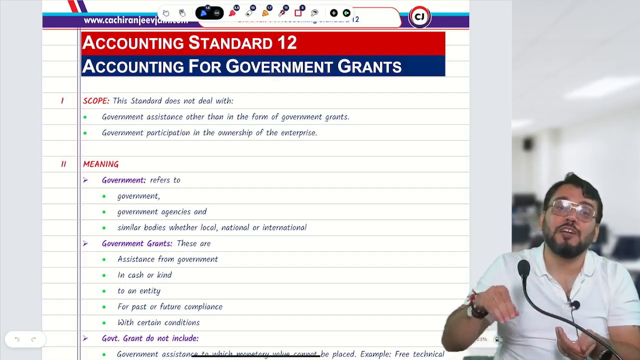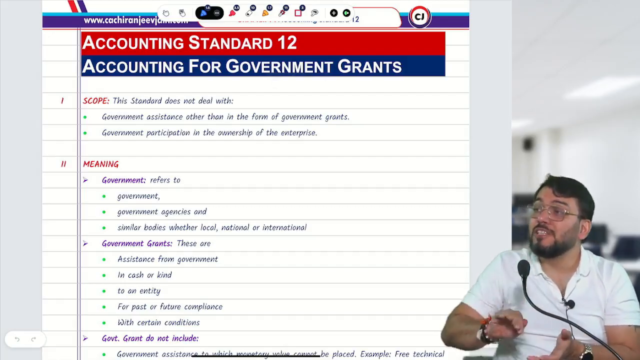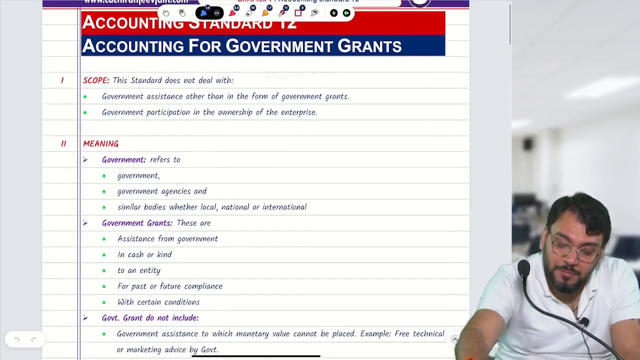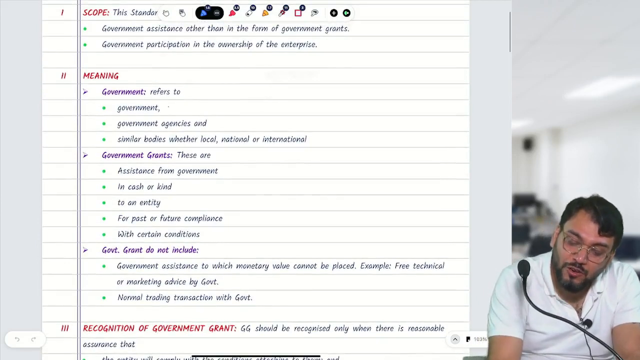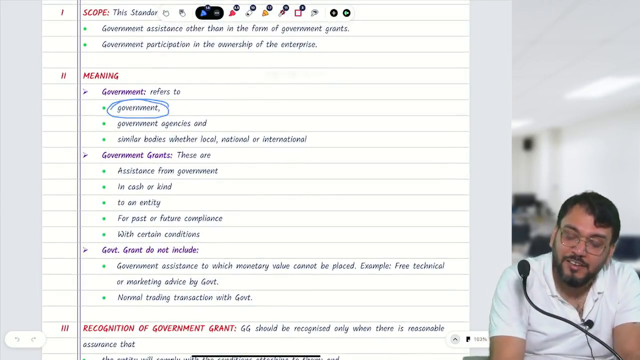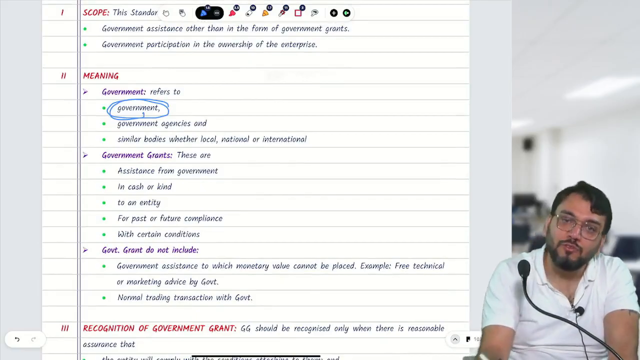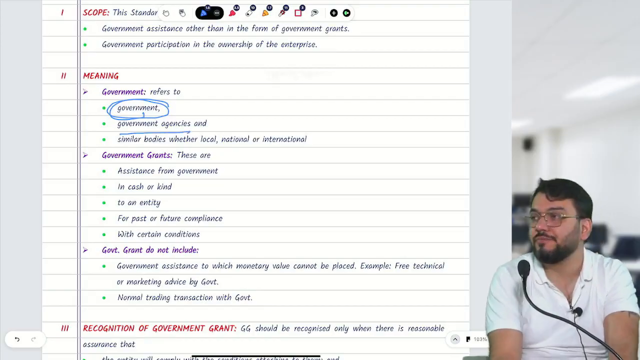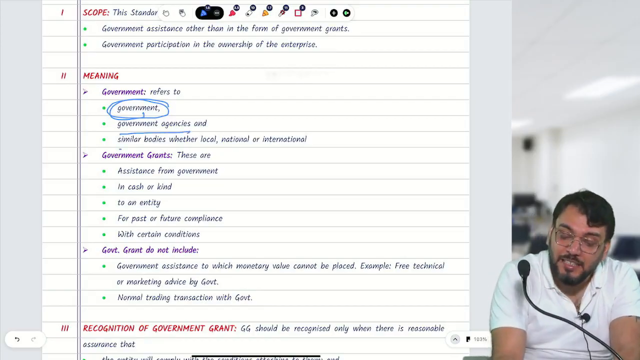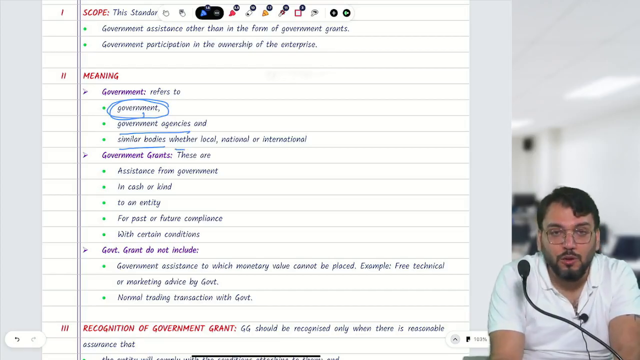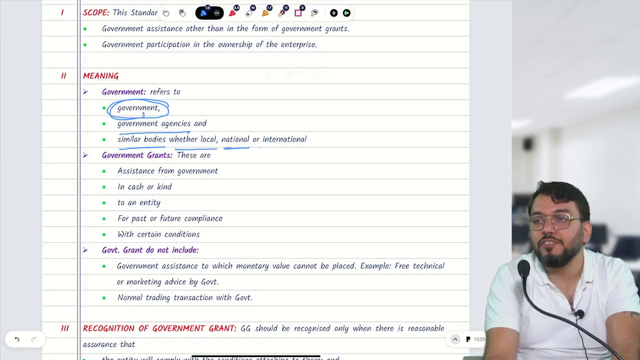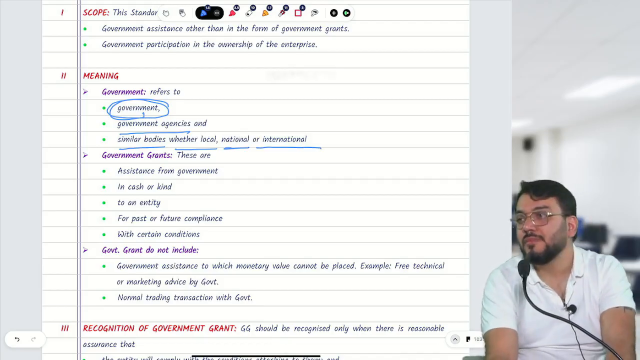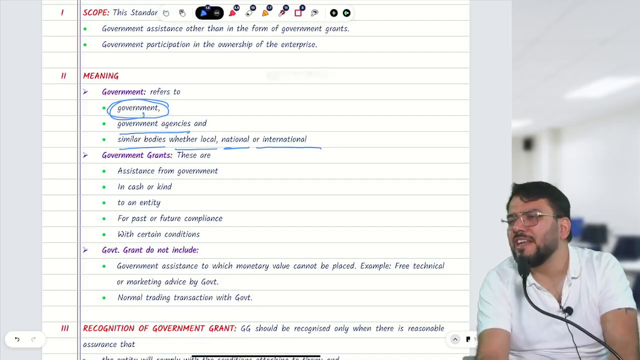Now first we need to understand what a government grant is, but before that we need to understand what government is. In this chapter, government means not only state government, not only central government. Here government refers to state government, central government, as well as any government agencies, and any similar bodies, which can be either local bodies, national bodies or any international bodies. So it is not only government, it can be government agencies or any similar bodies.